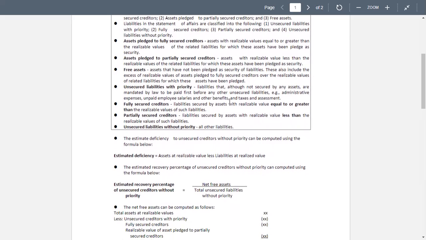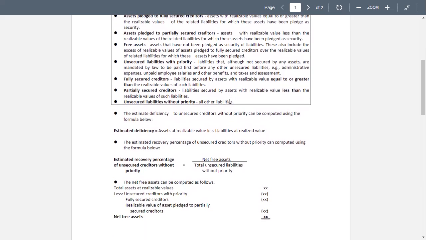The net free assets can be computed as follows. Total assets at realizable values, we deduct the unsecured creditors with priority and fully secured creditors, and realizable value of assets pledged to partially secured creditors. So we now have the net free assets. So in other words, from the total assets at realizable values, we have to deduct the unsecured creditors with priority.